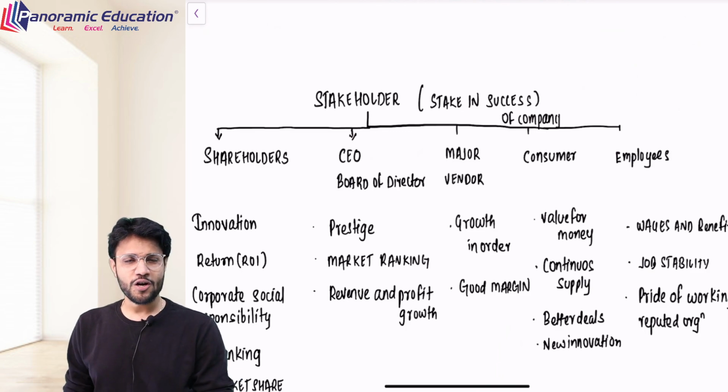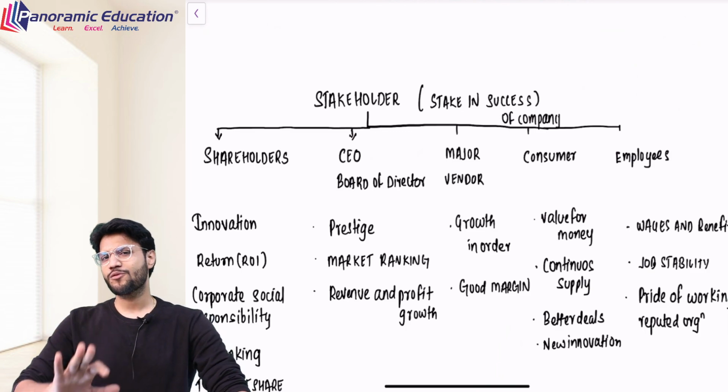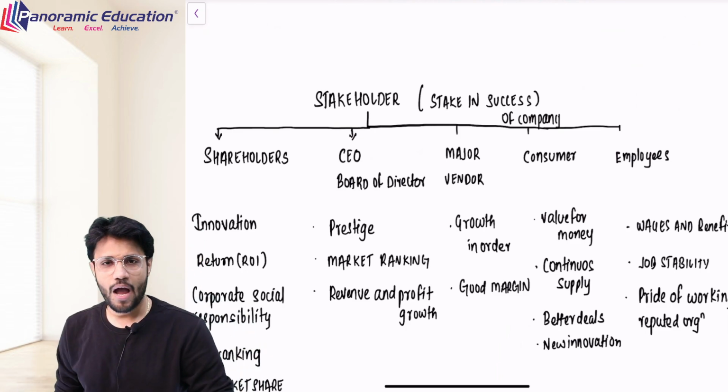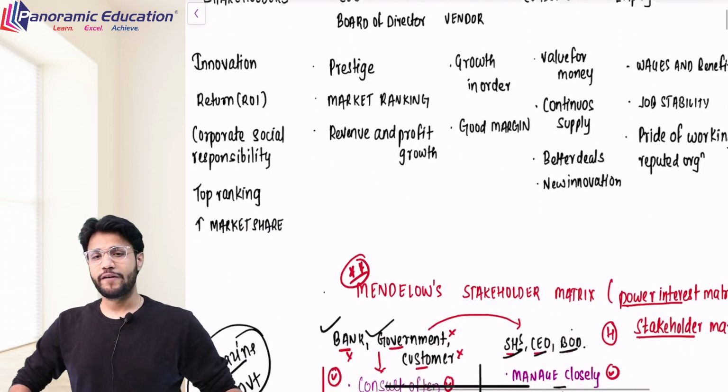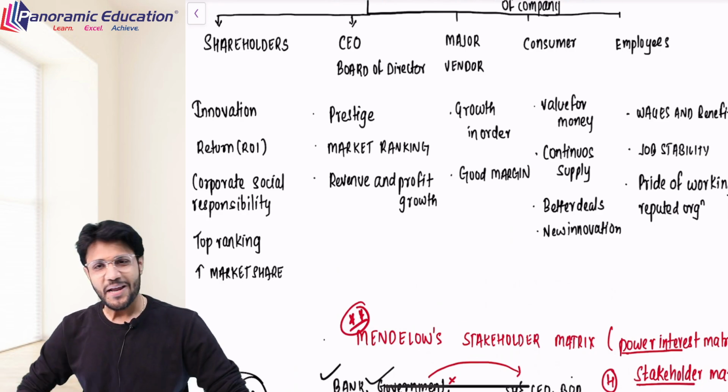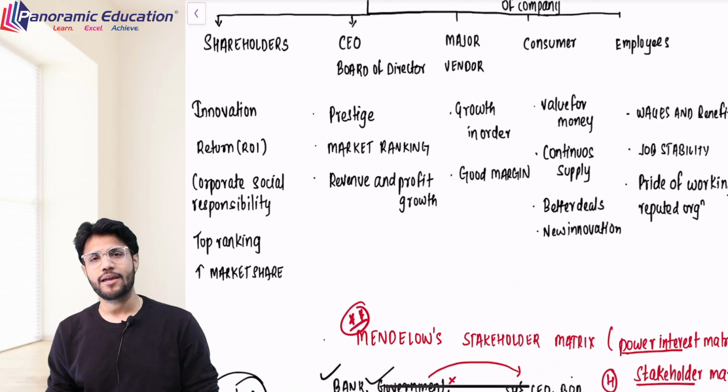For example, if I talk about shareholders, I'll ask them, shareholders, what do you want? Now they tell me, sir, I want that our company should have innovation. I want that our company has a good return on investment. I want that the company should do some CSR activities. I want that in every magazine our company should be in the top ranking. These are all the requirements of shareholders.